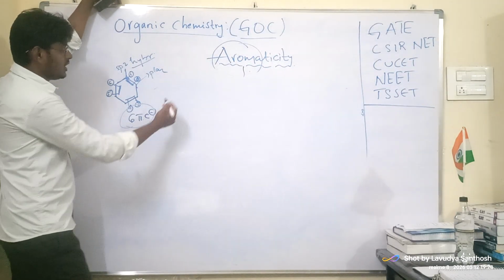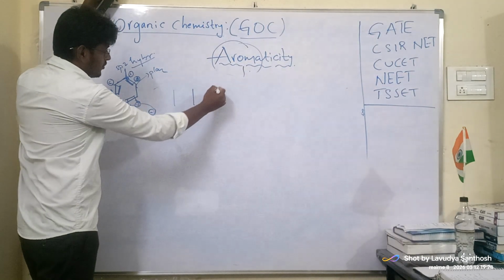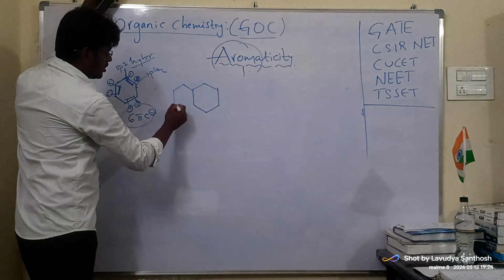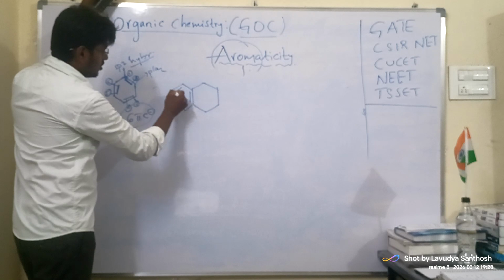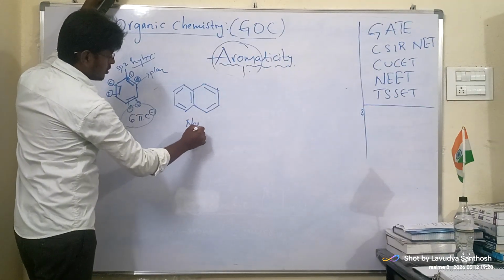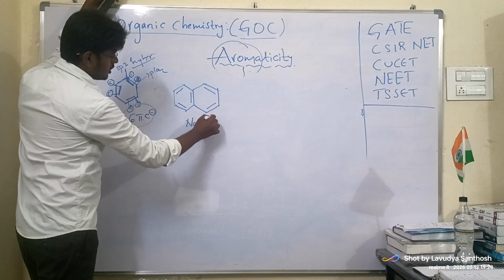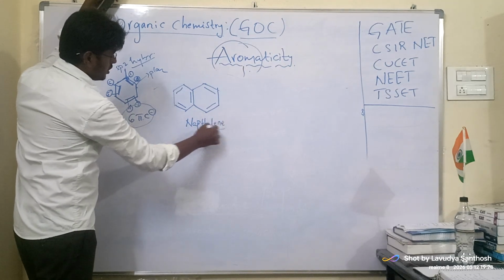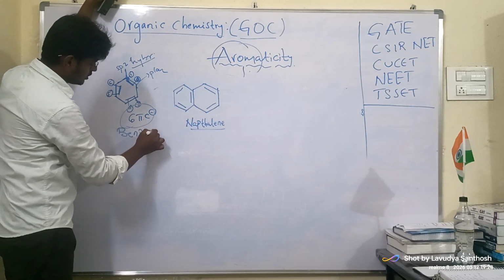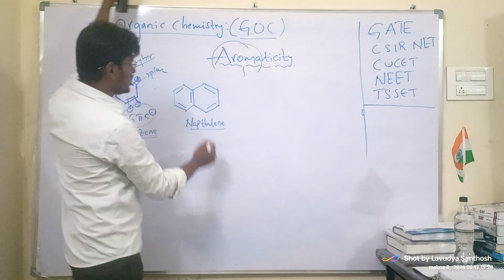Now naphthalene. We take naphthalene. This is what is called naphthalene. This is benzene. This is naphthalene.